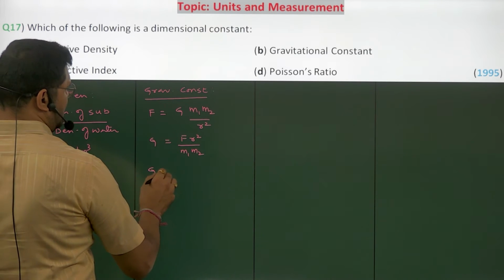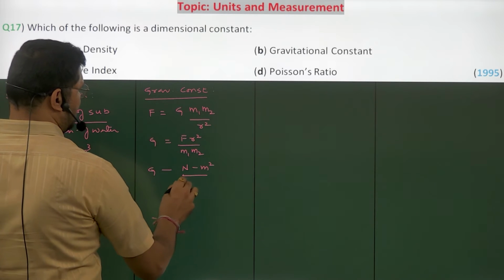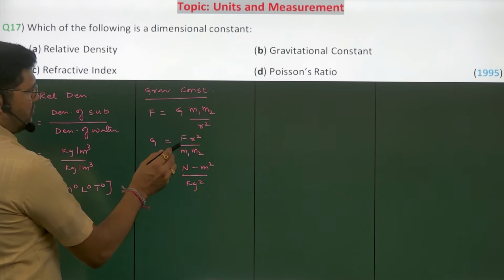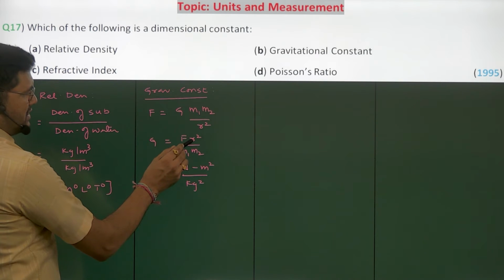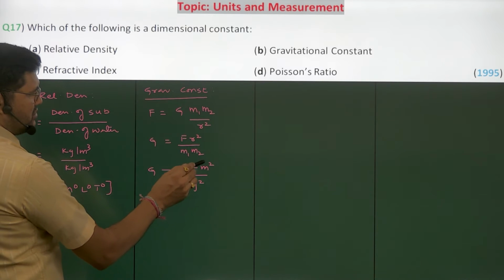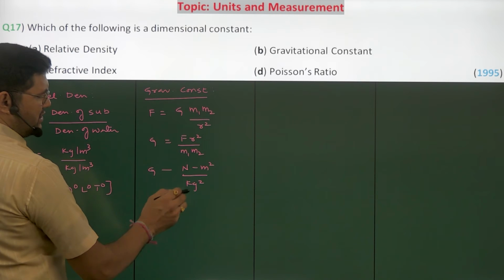So G has units Newton meter square by kg square. How do we get this? The unit of force is Newton, r is distance, which is measured in meters, so meter square. Next, mass is kg, so mass into mass is kg square.